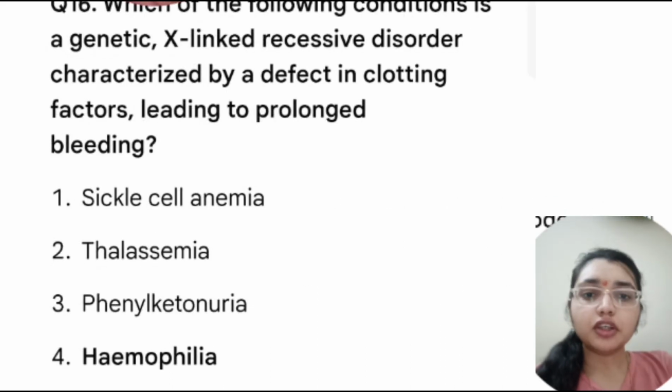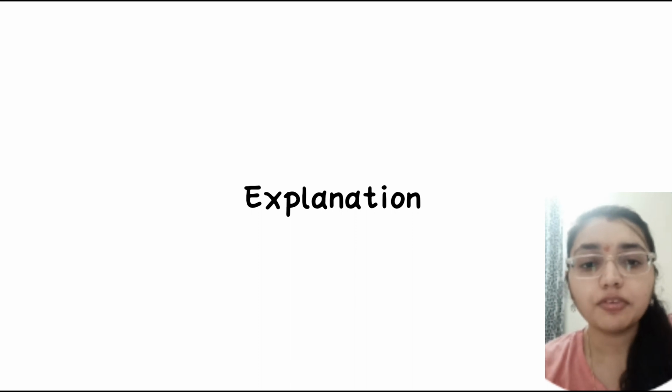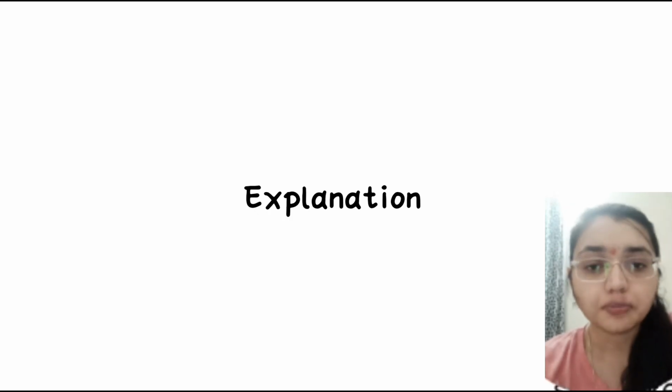Tell me which one of the following conditions is a genetic X-linked recessive disorder characterized by a defect in the clotting factor leading to prolonged bleeding. Option 1, sickle cell anemia. Option 2, thalassemia. Option 3, phenylketonuria. Or option 4, hemophilia. So here the correct answer is hemophilia. Let's see why. Hemophilia is a sex-linked recessive disorder, whereas sickle cell anemia, thalassemia and phenylketonuria are autosomal recessive conditions.